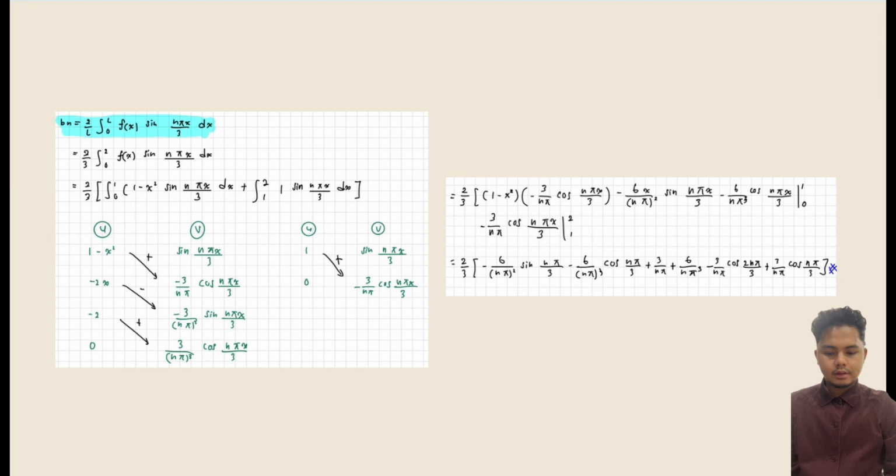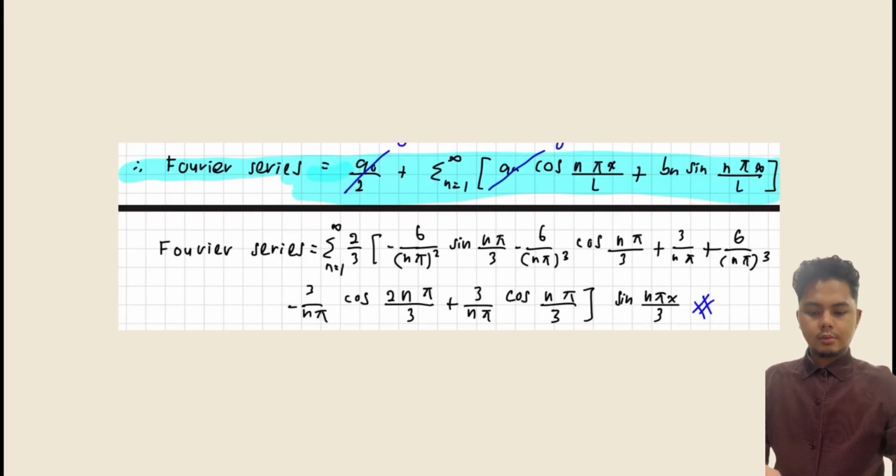Next, we find the bn value, and then we find the Fourier series using the Fourier series equation, and we substitute the value of bn only because a naught and an are equal to 0. So we get the Fourier series for the sine series.